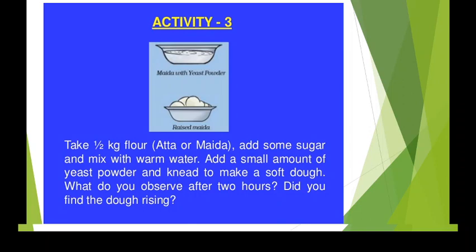Otherwise I could have shown this activity, but if you can find yeast powder, any of you can do this activity and present it. Okay, so take half kg of flour, then add some sugar and mix with warm water. You have to add some sugar and mix it with the warm water, and then add a small amount of yeast powder and knead it to make a soft dough.